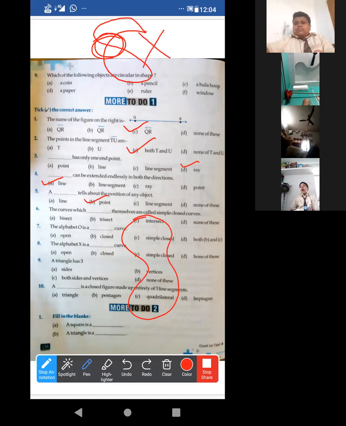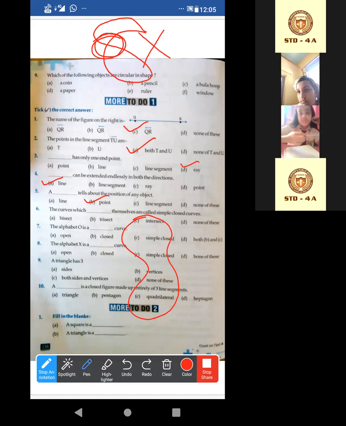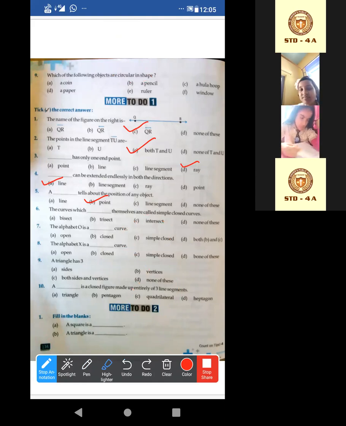So a simple closed curve means this curve will not intersect. Now look, bisect, it will not be there. Trisect, no. Intersect, no. So none of these will be the answer. Basically, the answer is they do not intersect, it does not intersect itself. So none of these will be the correct answer.